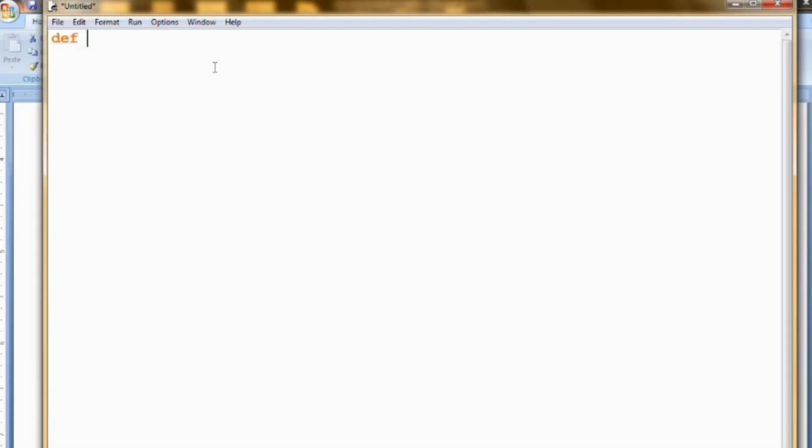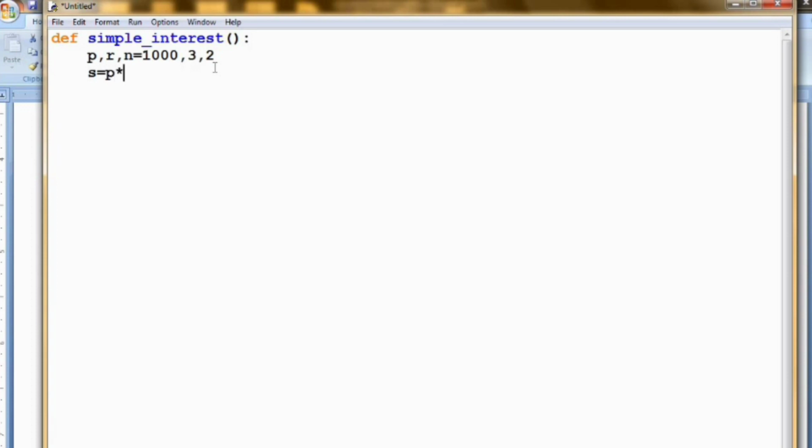Now I am going to create a function, so I am using the def keyword, and after that I need to specify the name. The name may be simple_interest. The name must be a single word, so I am using an underscore. For calculating the simple interest, I need the principal amount, the rate of interest, and the number of years. So I am specifying it inside the function. Let the principal amount be 1000, the rate of interest be 3%, and the number of years be 2 years.